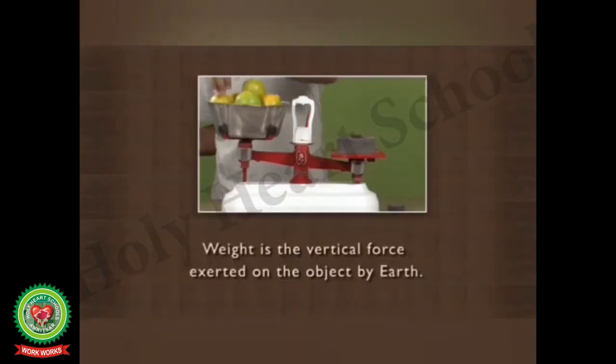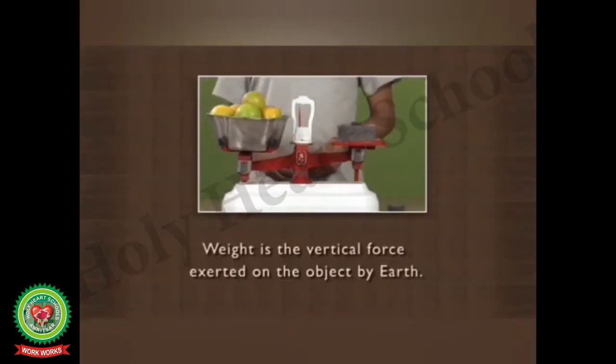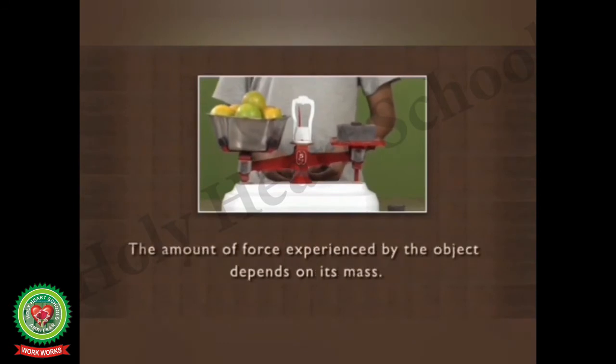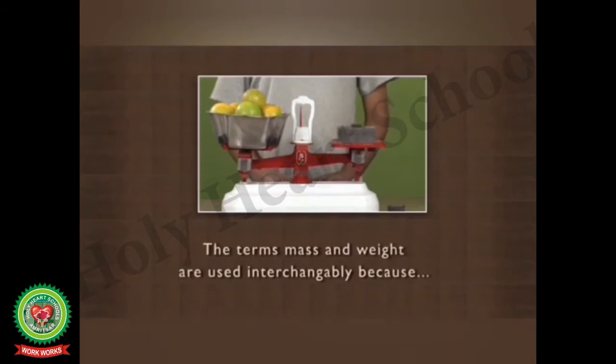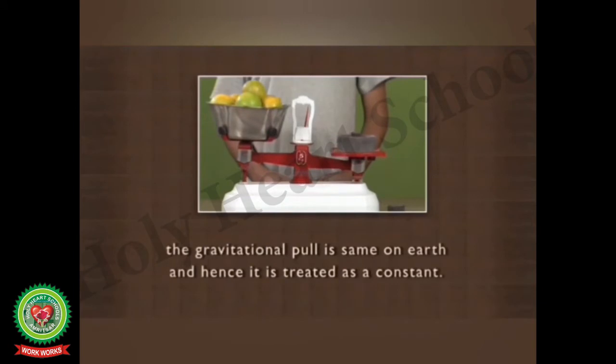Weight is the vertical force exerted on an object by the earth. Mass is the amount of matter contained in an object. The terms mass and weight are used interchangeably because the gravitational pull is the same on the earth and hence it is treated as a constant.